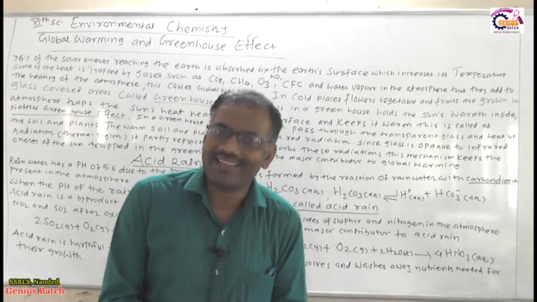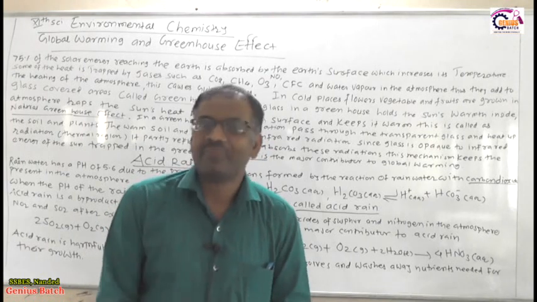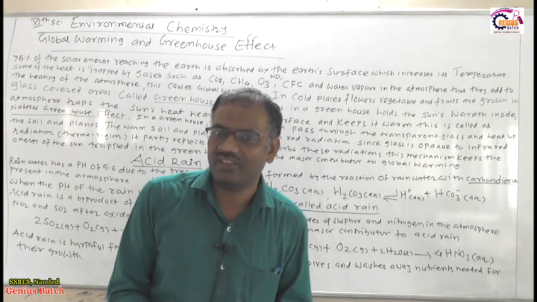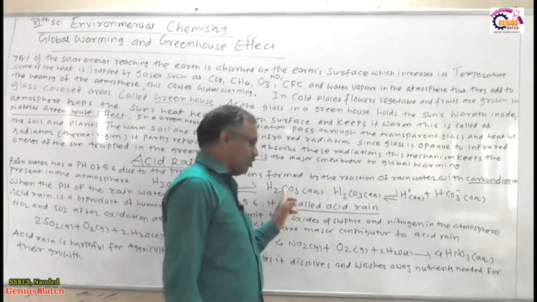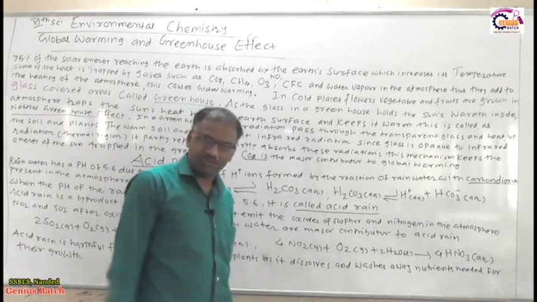We call it acid rain if the rainwater has a pH less than 5.6, when it reacts with the carbon dioxide present in the atmosphere and produces the bicarbonate. So that is the liquid carbonic acid, H2CO3, right?